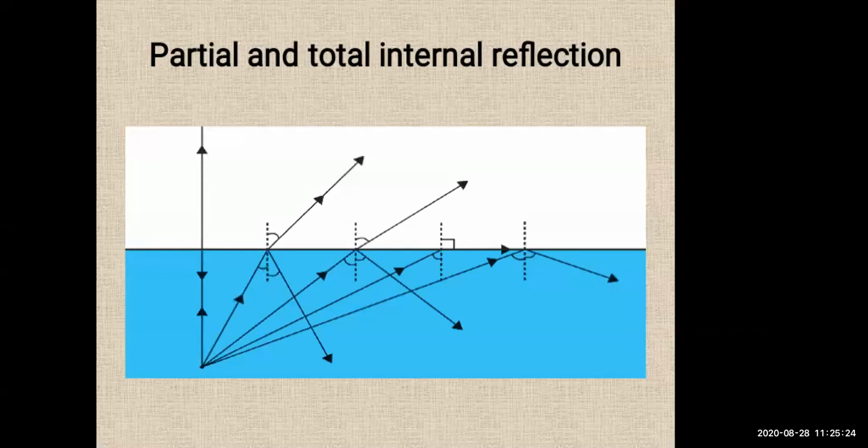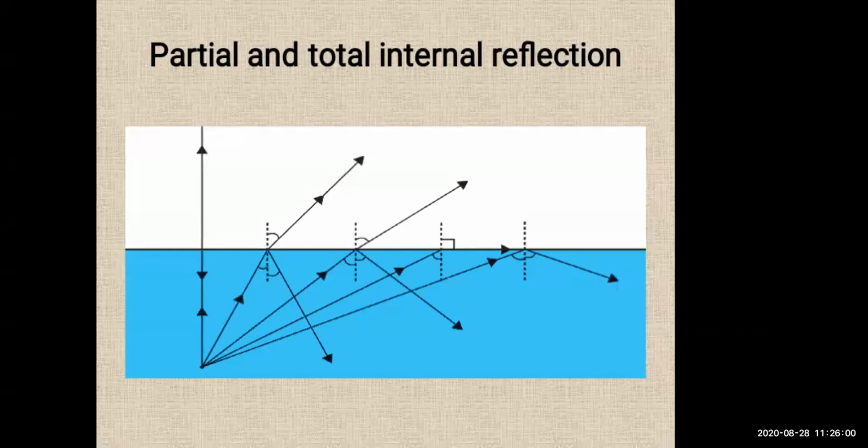Underline the word critical angle, students. For angles of incidence larger than the critical angle, the angle of refraction is larger than 90 degree. If the angle of incidence is larger than the critical angle, then the angle of refraction is also larger than 90 degree. So such rays will return to the denser medium, as shown towards the right in the figure.